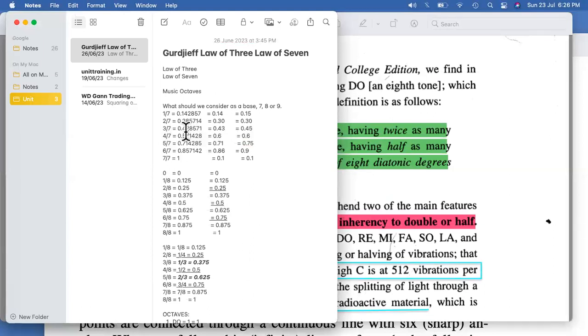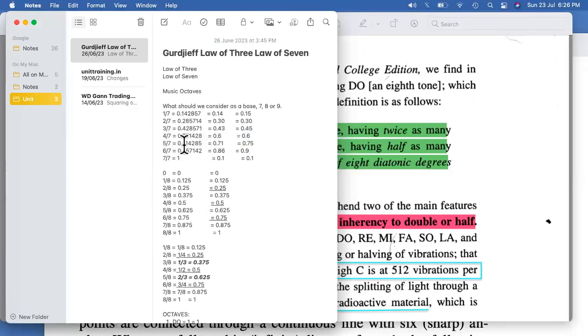0.428. So if it is 428, it is 0.43. If it is 0.43, I'll be just rounding up to the nearest 5-digit number. So it is 0.45, right? It would be either 5 or 0. So it is 0.45. Again, 4 by 7 is 0.57, so 57 would be coming to 0.6. So I'll be going for 0.6.